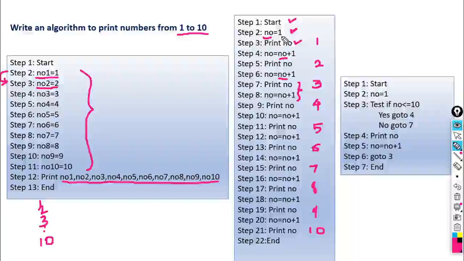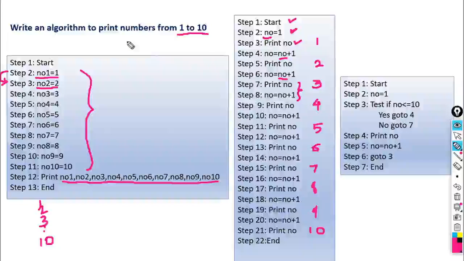So how it works: control goes to the output statement, then it executes this statement, again goes to the output statement, again goes to the mathematical operation, no is equal to no plus 1. So this is the difference between these two, the first one and the second one.